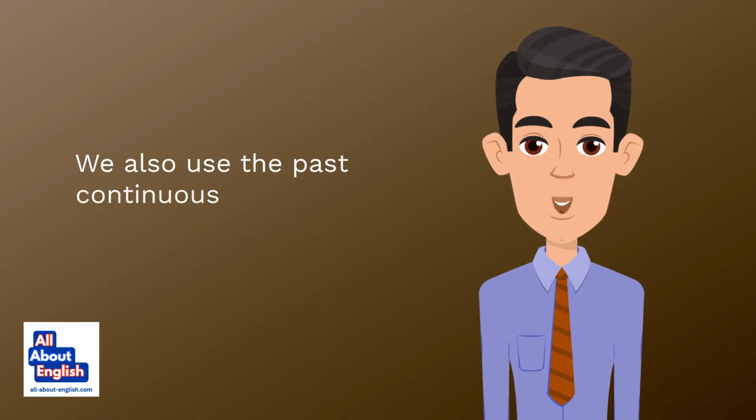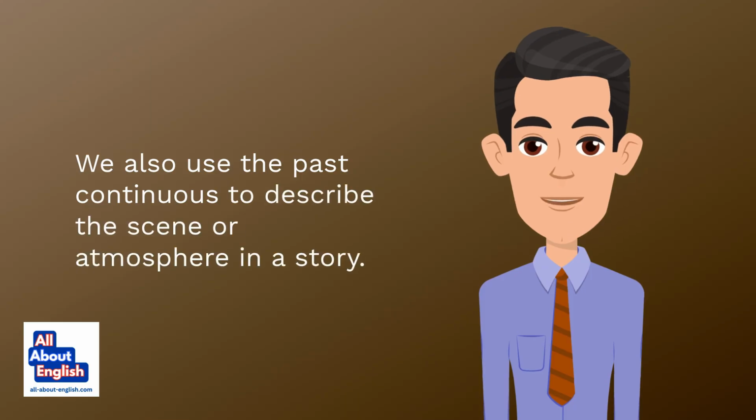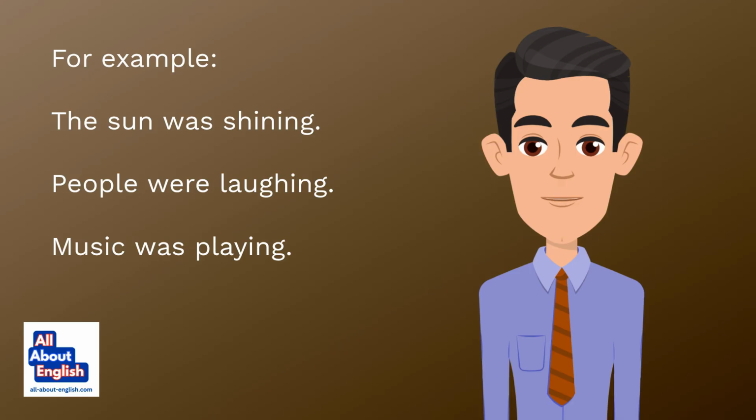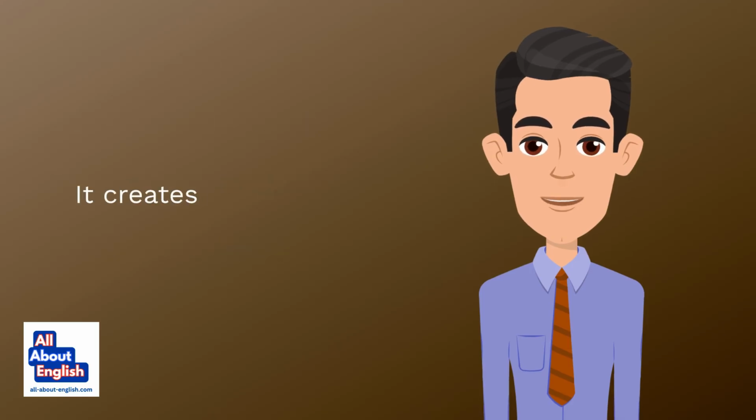We also use the past continuous to describe the scene or atmosphere in the story. For example, the sun was shining. People were laughing. Music was playing. It creates a picture in the listener's mind.